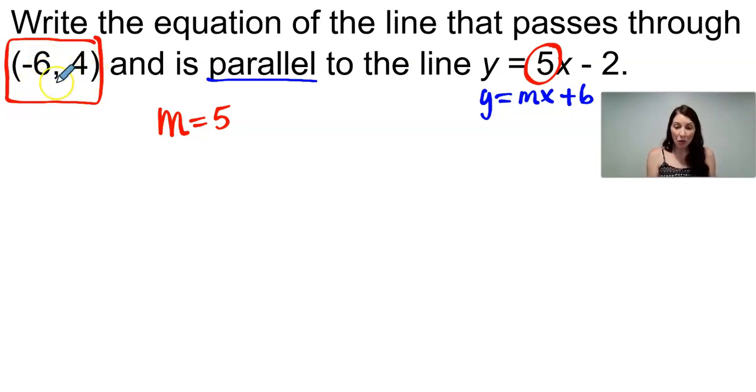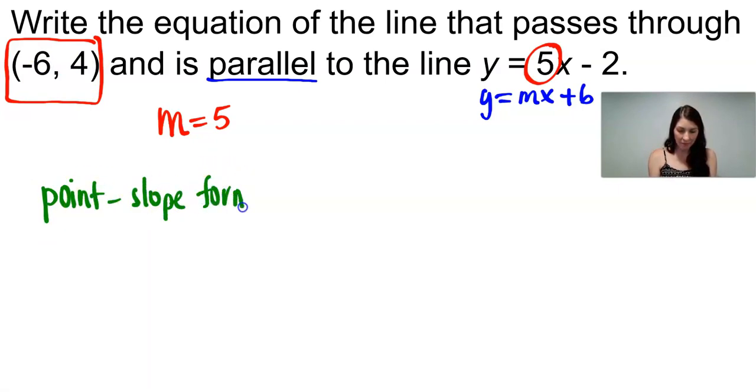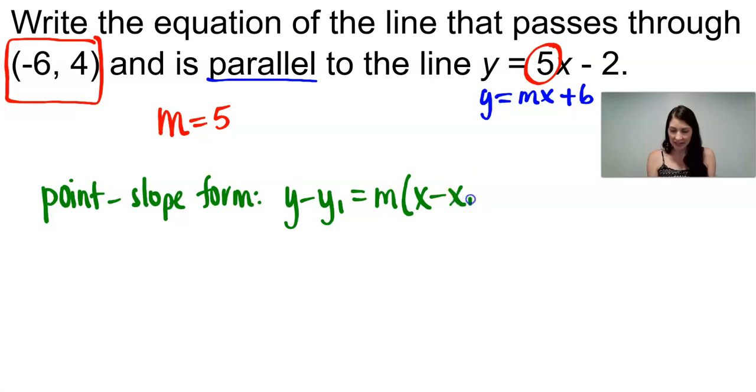Because I am not given the y-intercept, I need to actually start in what's called point-slope form. And point-slope form looks like this. y minus y1 equals m times x minus x1, where x1, y1 is the point you're given, and m is, of course, the slope. So let's go ahead and fill in what we know. We know x1 and y1, and also the slope of 5.